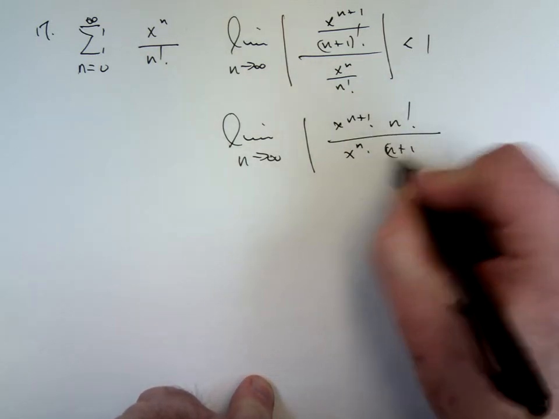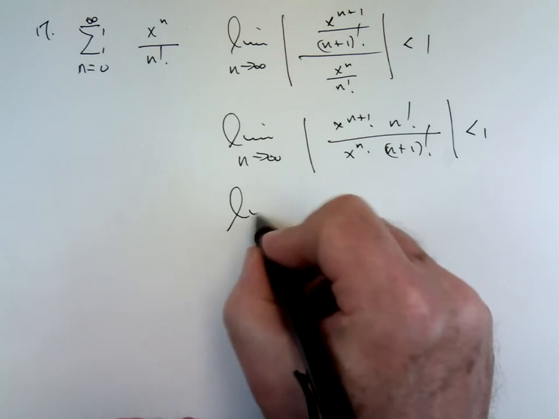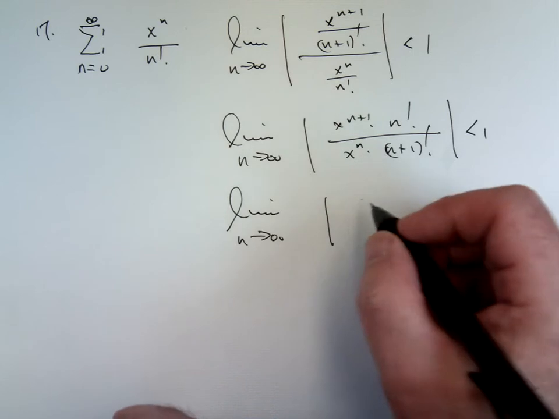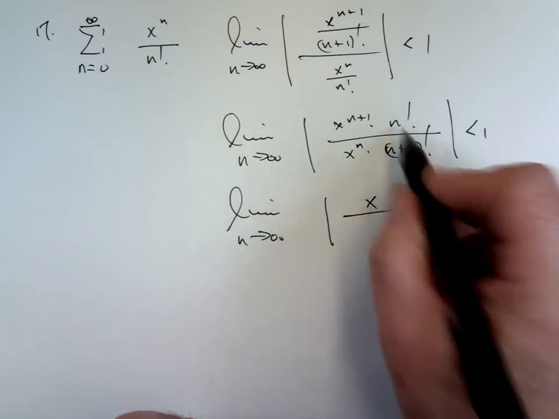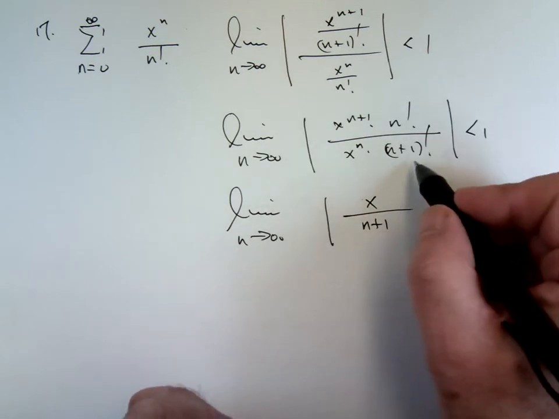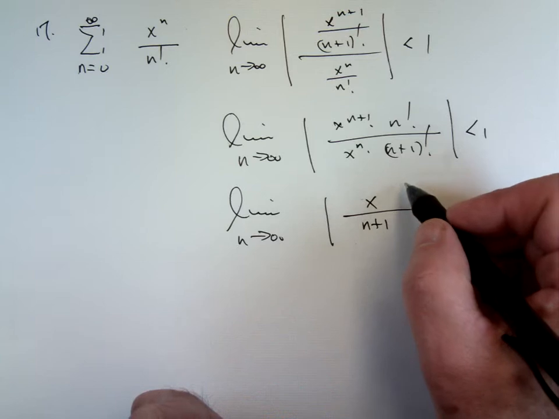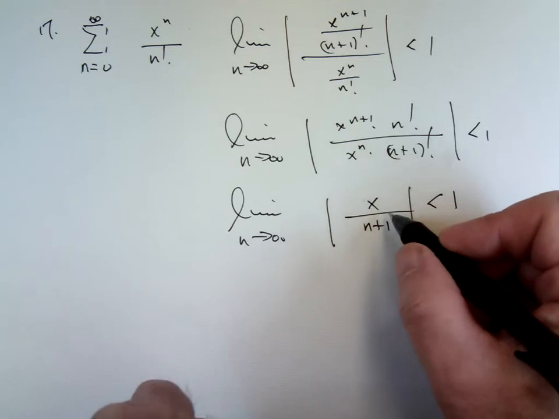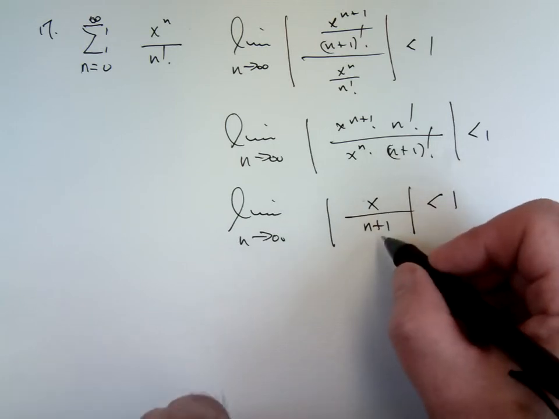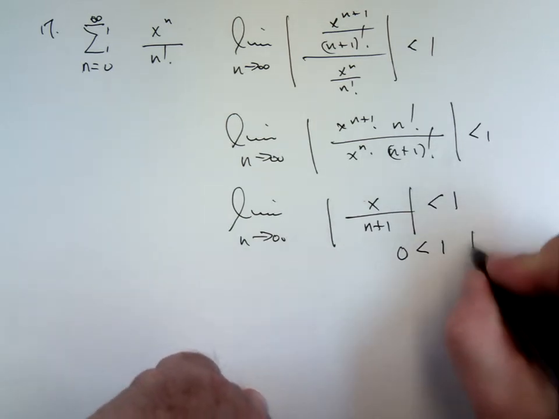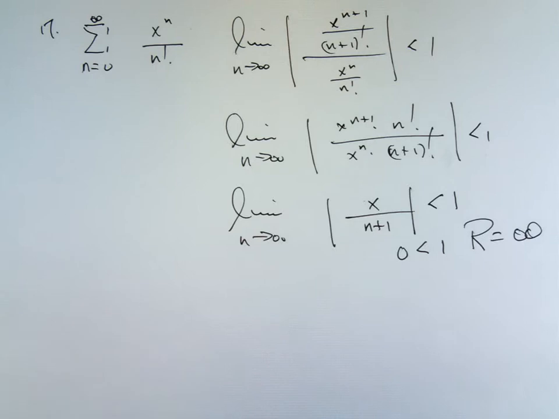We can simplify x to the n plus 1 over x to the n, subtract the exponents, so you get an x. N factorial over n plus 1 factorial is 1 over n plus 1. After all, n plus 1 factorial is n plus 1 times n factorial. As n goes to infinity, it doesn't matter what x is. As long as n is going to infinity, this is equal to 0, which is less than 1 for every x. Therefore, the radius of convergence is infinite. Okay? That converges for all real numbers. All right? All real numbers.